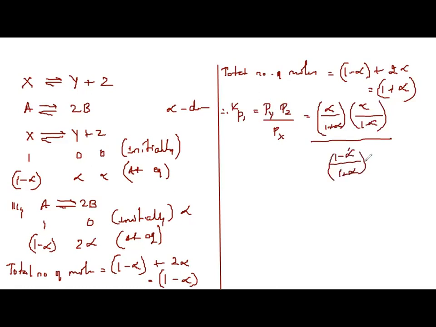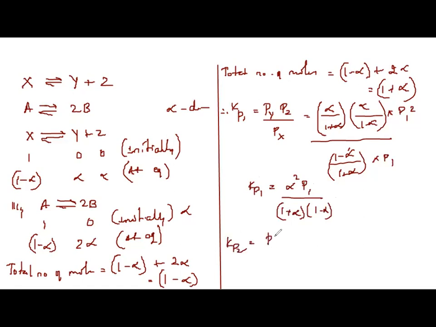Is that right? Yes. Here into P1 becomes P1 square, and here into P1. Correct? Pressure has to be multiplied. So solve it out: Kp1 will be equal to alpha square into P1 square, 1 cancels, P1 remains in the numerator, over 1 plus alpha into 1 minus alpha. This I get.